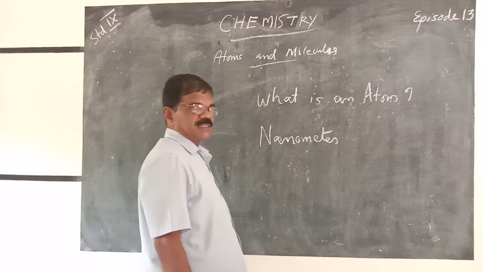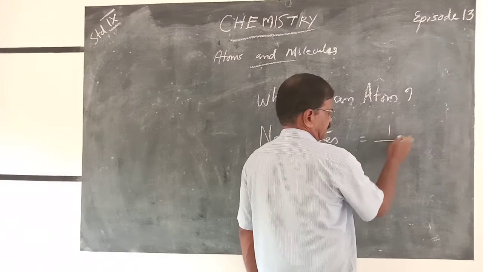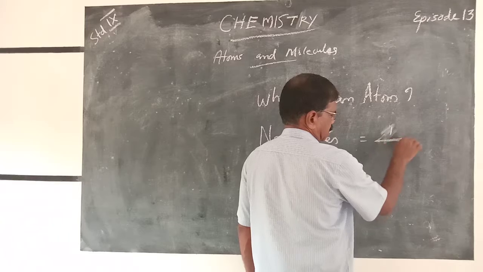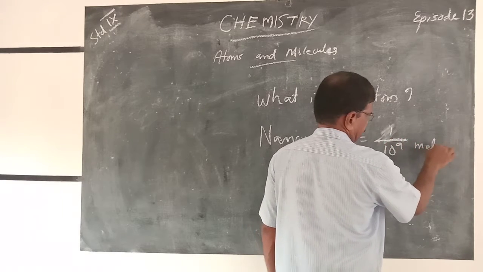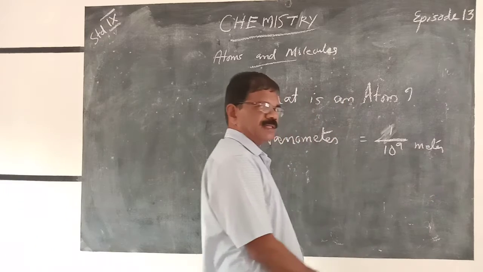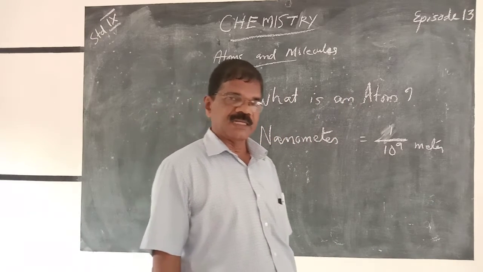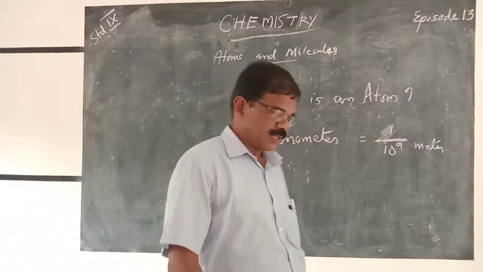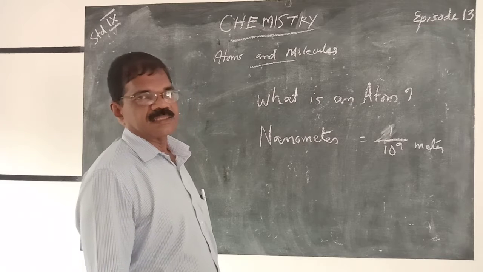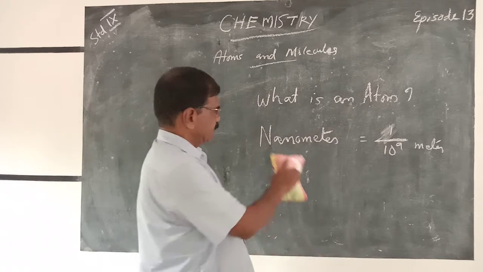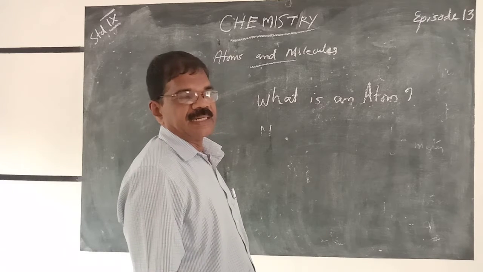1 nanometer is equal to 1 by 10 raised to 9 meters. That means, therefore, by using modern techniques, scientists measure the size of the atomic radius of different substances.